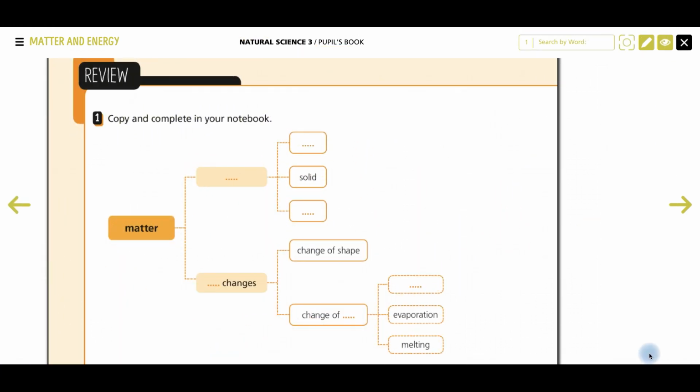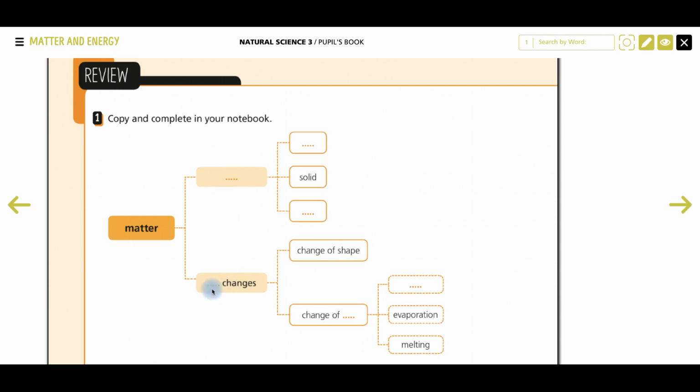Okay, and the second activity and the last one that you are going to do is the exercise 1 on page 88. And in the exercise 1, you have to complete this summary. So you have matter. Here you have to write states of matter, or states only.